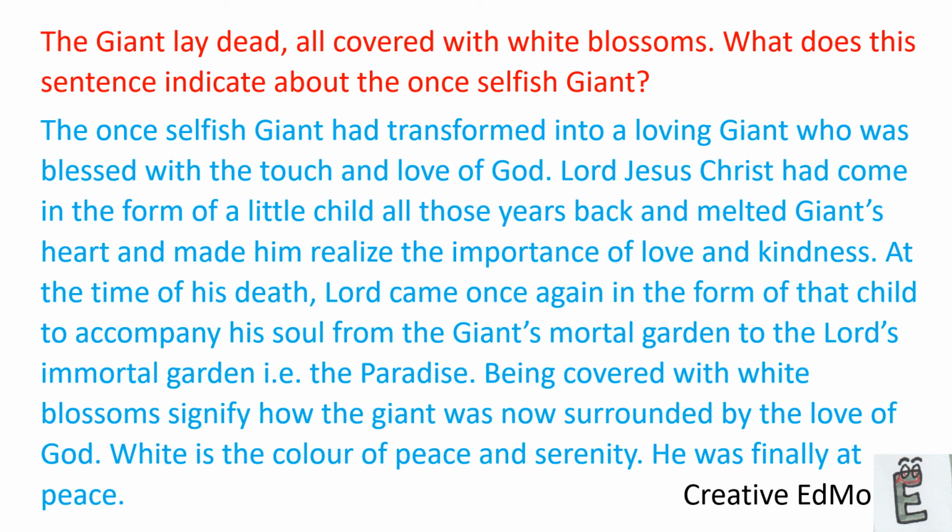At the time of his death, Lord came once again in the form of that child to accompany his soul from the giant's mortal garden to the Lord's immortal garden, that is the paradise. Being covered with white blossoms signifies how the giant was now surrounded by the love of God. White is the color of peace and serenity, calmness, peace. He was finally at peace.